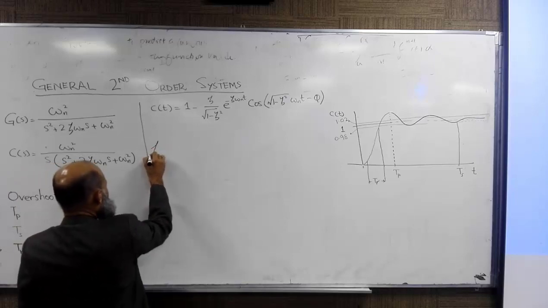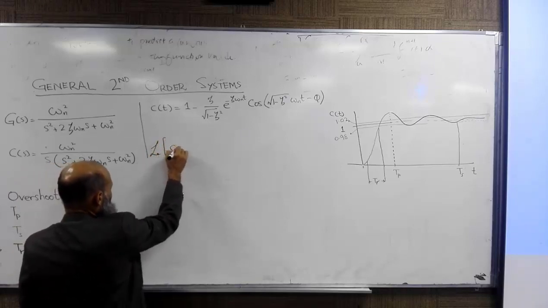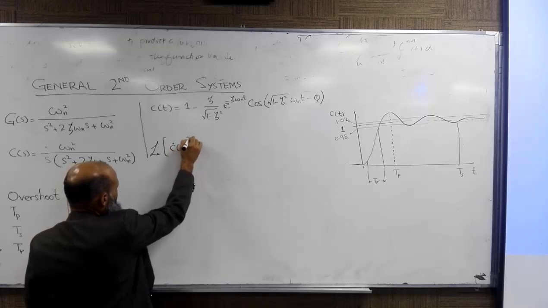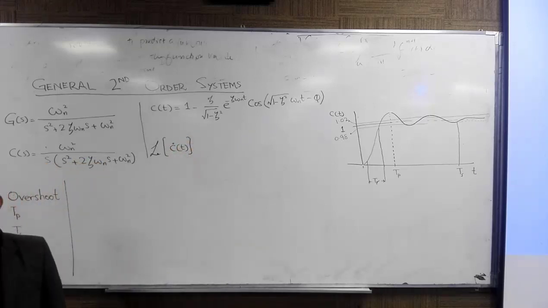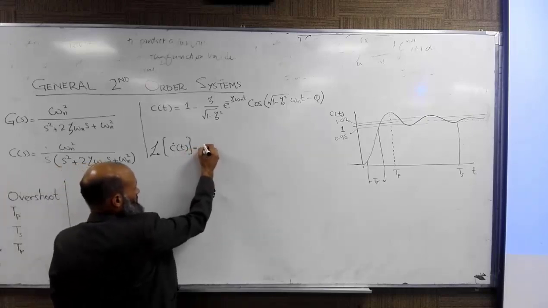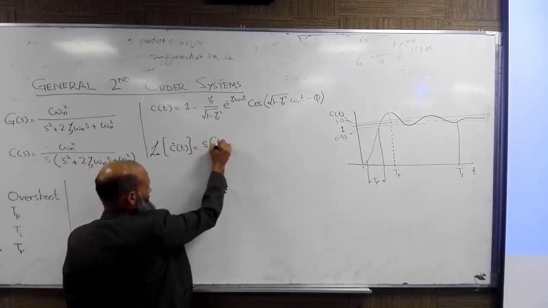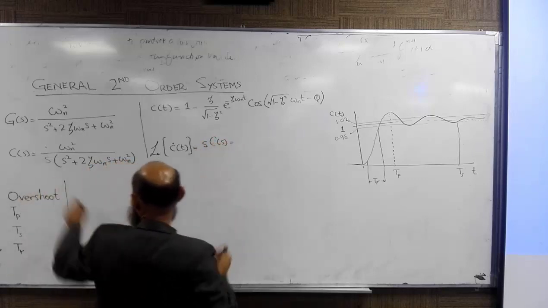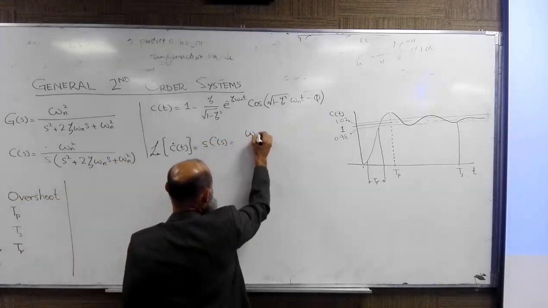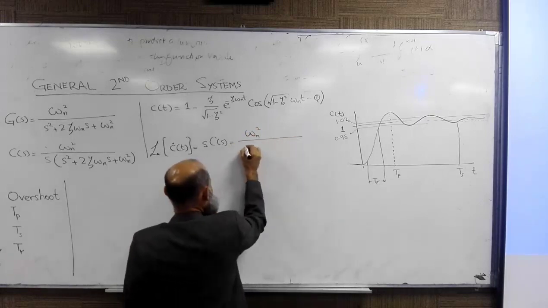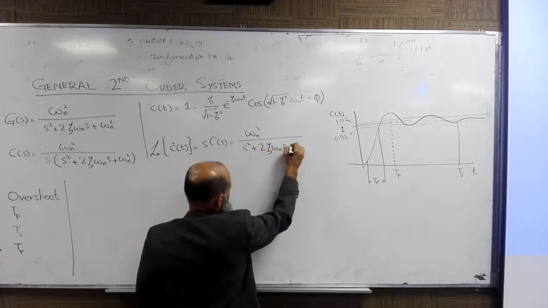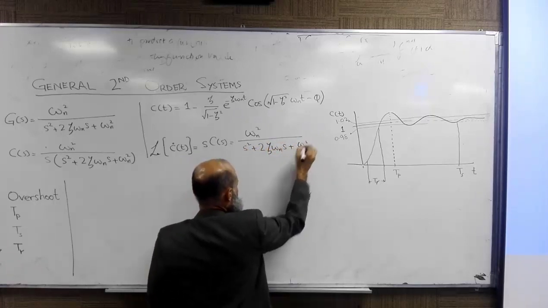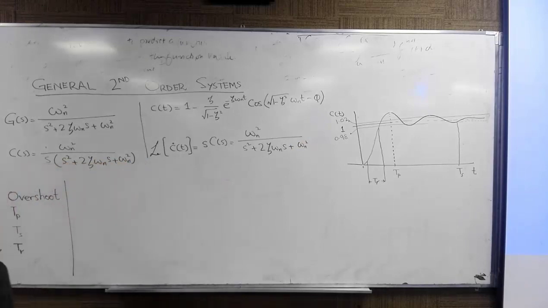You remember that the Laplace transform of c dot of t, the derivative of c with respect to time, is equal to s multiplied by C of s, and C of s is over here: omega n square over s square plus 2 zeta omega n s plus omega n square. Clear? We have taken the derivative in the Laplace domain.